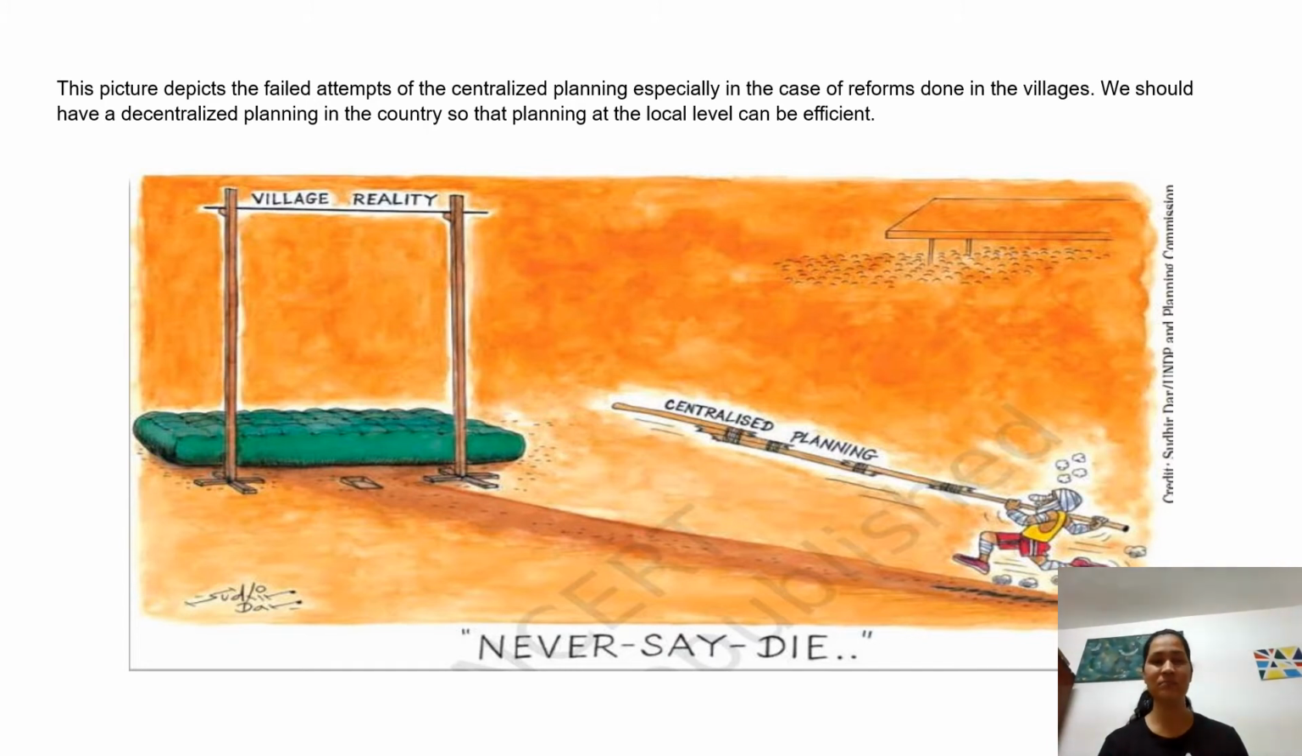you can see that it is being repaired at many different places. So this shows how centralized planning, especially for the case of villages, was not a very good one. That is the reason why we needed decentralized planning, as in the case of Kerala, so that some kind of development could be done at the village level as well. Okay, so moving on to the next picture.